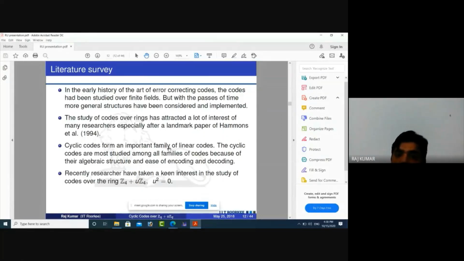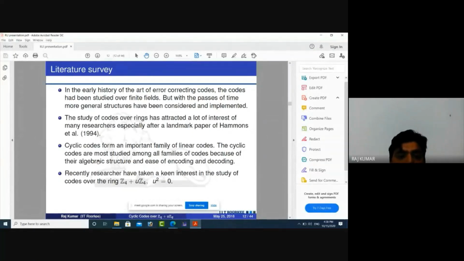Cyclic codes form an important family of linear codes because we can represent cyclic codes by polynomials, and cyclic codes are associated with polynomial representation. So these cyclic codes play a very important role in algebraic coding theory. And we have also studied that cyclic codes are a subset of linear codes. That means it is a family of linear codes, which is very important in coding theory.